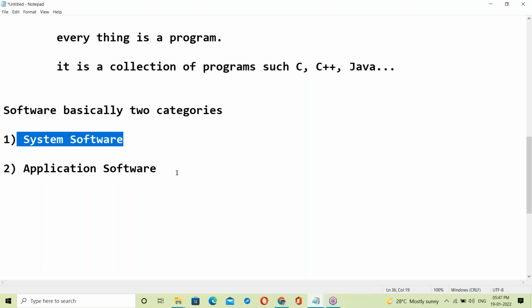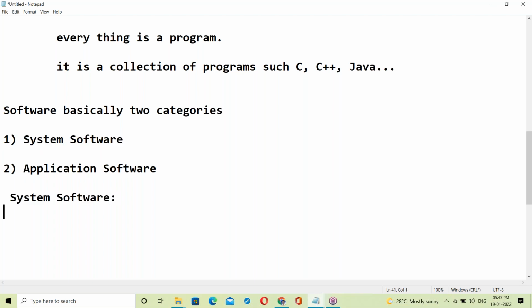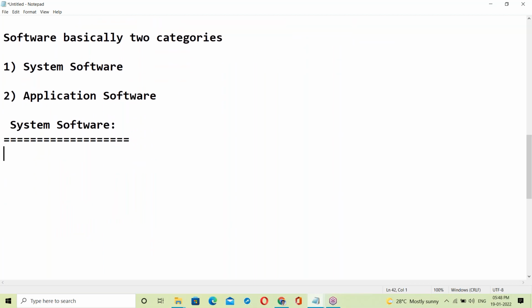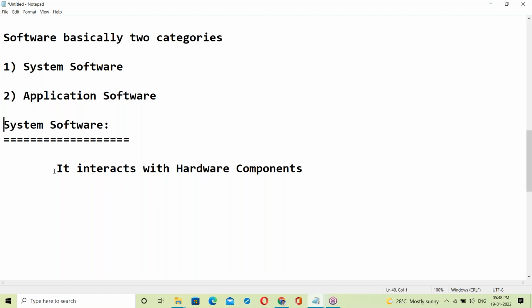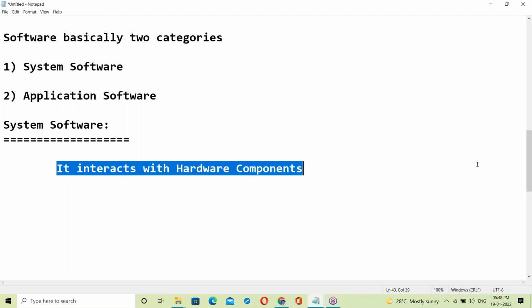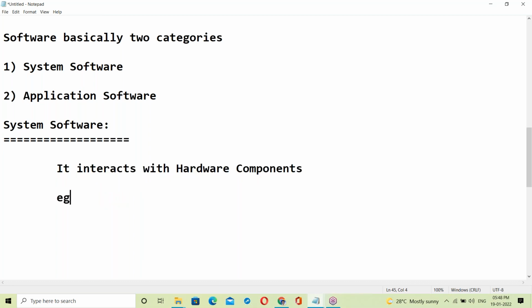What is system software? System software interacts with hardware components. It interacts with hardware components.